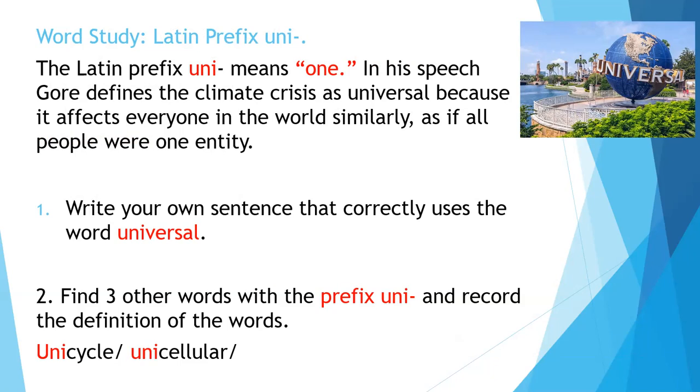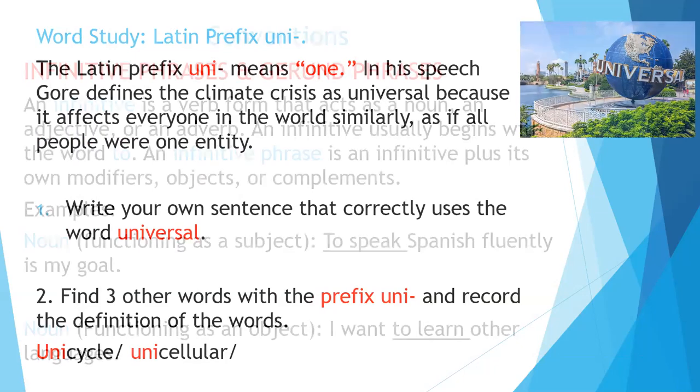It says here, write your own sentence that correctly uses the word universal. I would like you to try that on your own as well. And then the second question, which you'll also find on page 384 of your Perspectives at the bottom, says find 3 other words with the prefix uni and record the definition of the word. There are 2 examples: unicycle, unicellular. Remember, uni means one, so go and find your own words and record the meanings of them, please. You'll find that at the bottom of page 384.